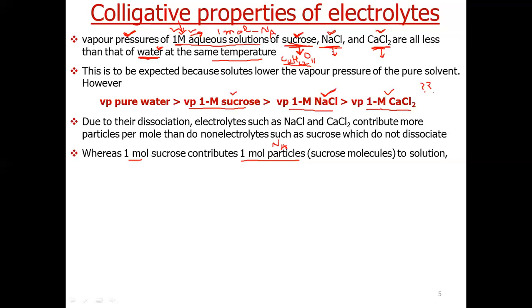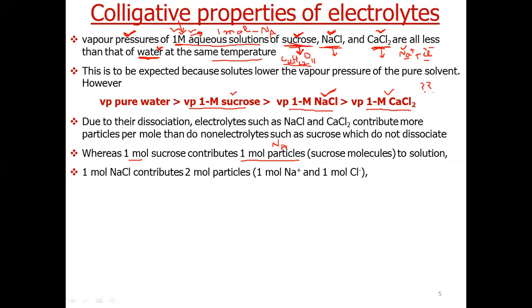1 mole of particles means Avogadro number of particles. Now, let us see how NaCl behaves. As we dissolve NaCl in water, it is split into Na positive and Cl negative. So NaCl gets dissociated into Na positive and Cl negative, and both this cation and this anion behave as independent particles.